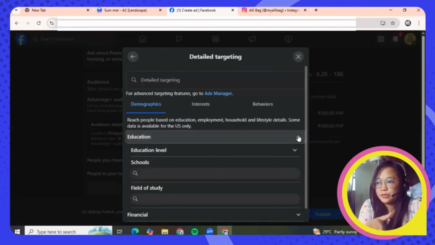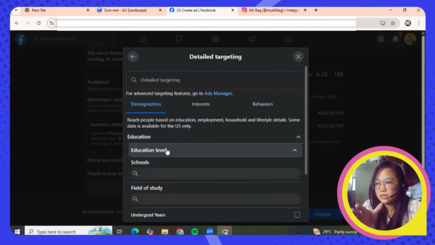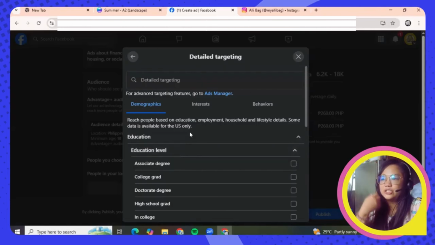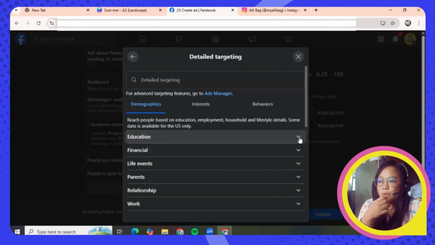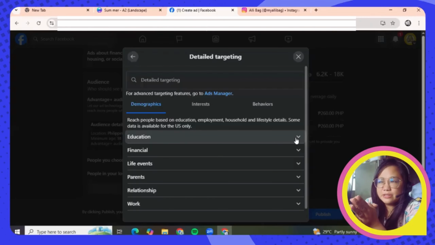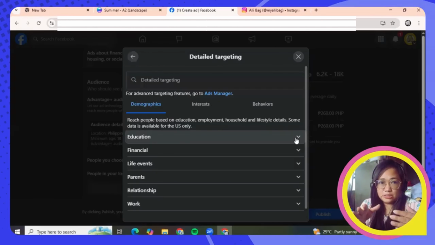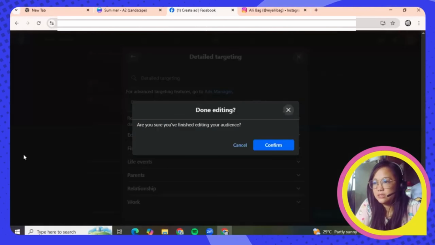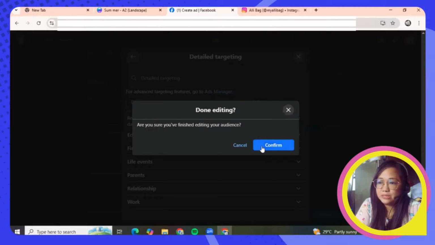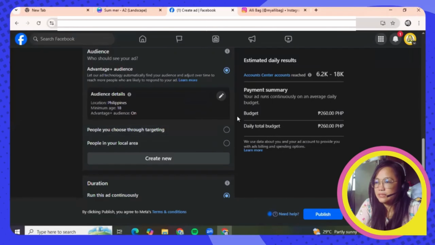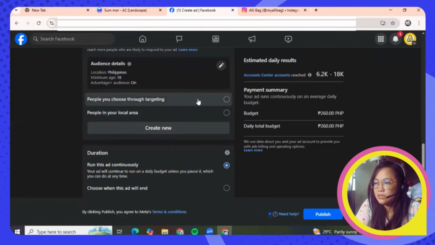So if you are going to click education, you can put college level here or college grad. Okay, so everyone who put they are college grad on their profile, they have a high chance of receiving or watching this Facebook ad. Okay, so let's hit this X button. Are you sure you're finished? Yes, of course, confirm. Okay, and then let us scroll down.